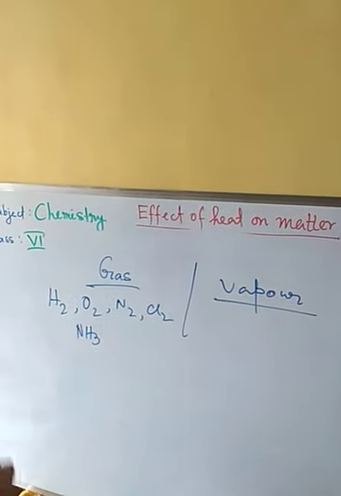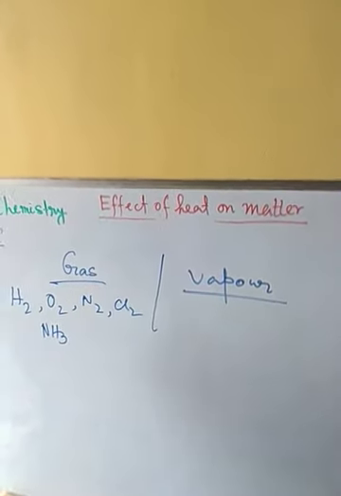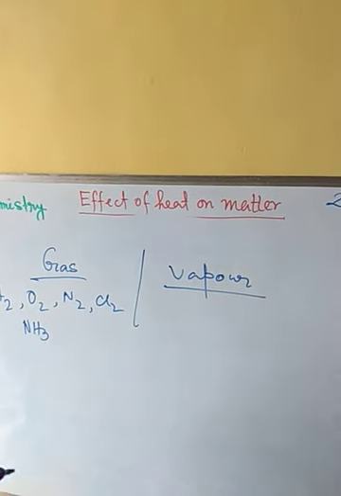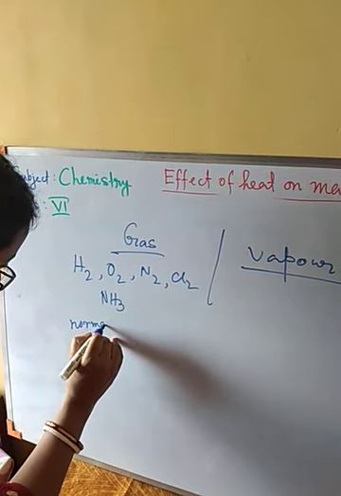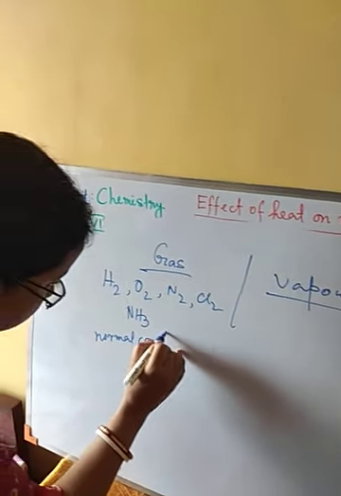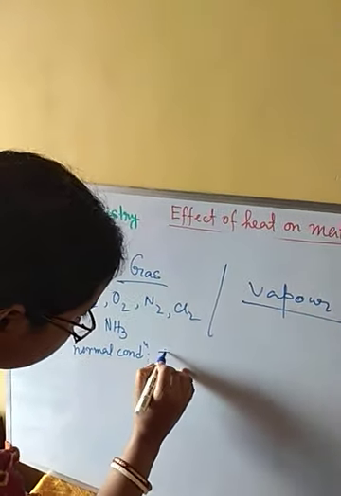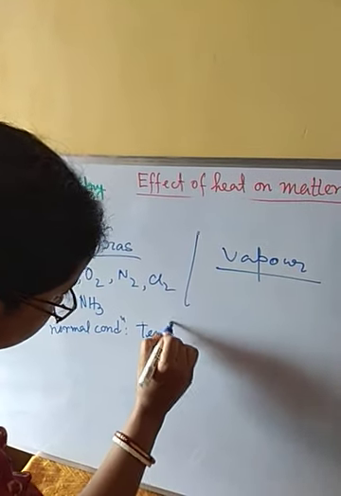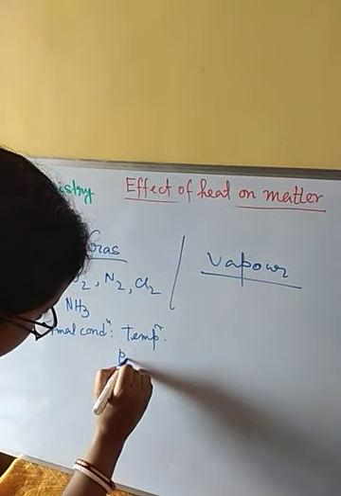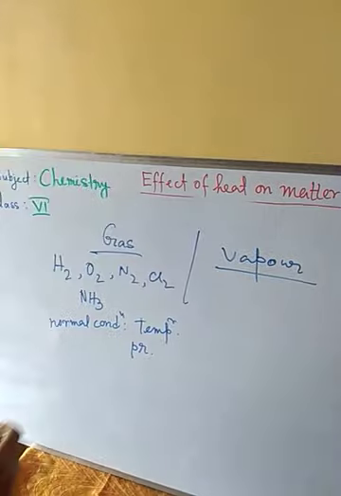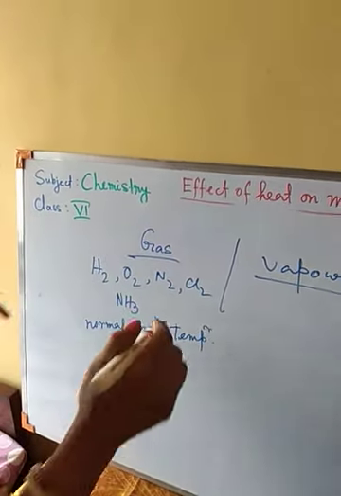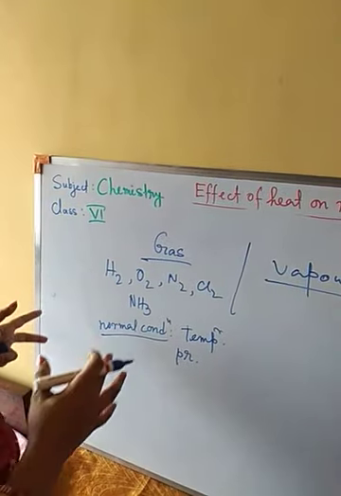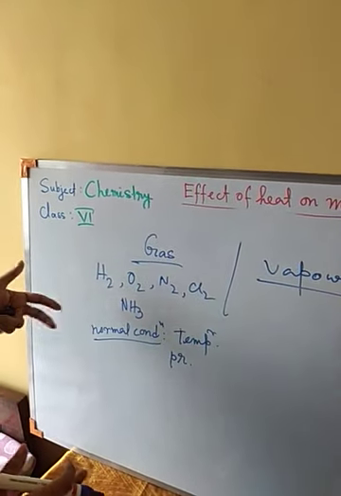So many gases are there which are, at normal temperature and pressure, in gaseous form only. So these substances we call gases.